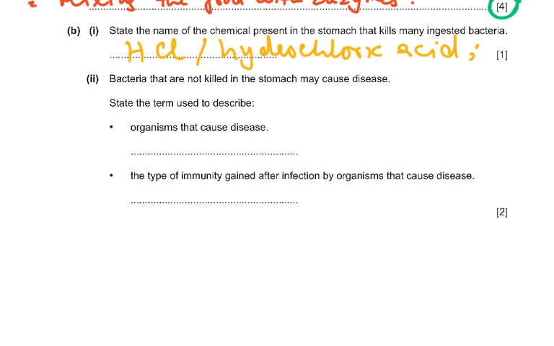Bacteria that are not killed in the stomach may cause disease. State the term used to describe organisms that cause disease. That is called a pathogen.